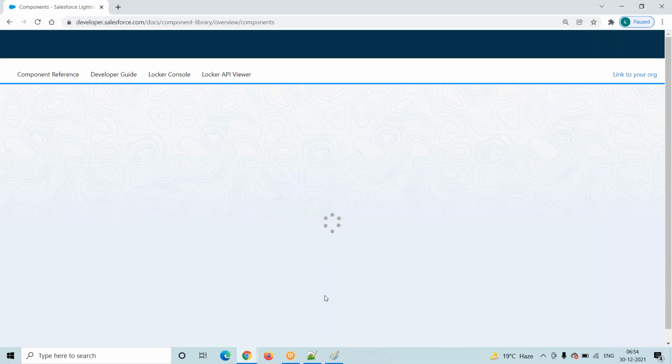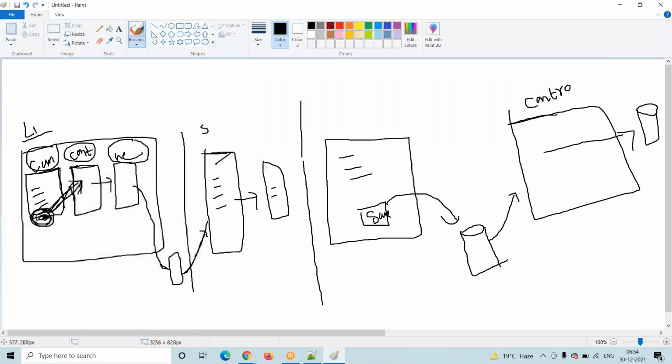Whenever we click on this particular button, our target is to interact with the object. Interacting with the object means we have to write our business logic inside an Apex class, which is server side. So how do we pass this data to the Apex class? In the Visualforce page, we directly pass data using setters and getters. But here we are using a framework, and framework means we have to follow some format. So we don't have any direct way.